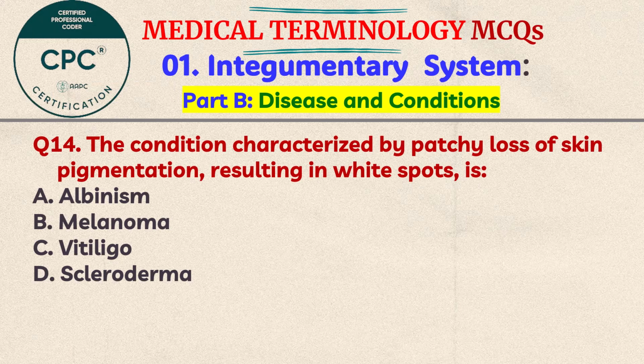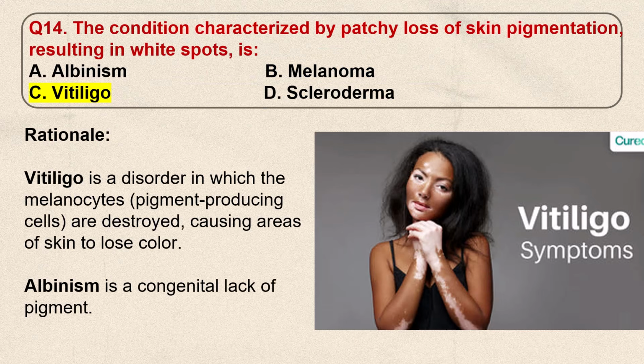Question number 14. The condition characterized by patchy loss of skin pigmentation resulting in white spots is A. Albinism, B. Melanoma, C. Vitiligo, D. Scleroderma. Think the answer. So it's a tricky question. You can confuse A and C, but here the answer is C. Vitiligo. Vitiligo is a disorder in which the melanocytes, that is the pigment producing cells, are destroyed, causing areas of skin to lose color. On the other hand, albinism is a congenital lack of pigment.